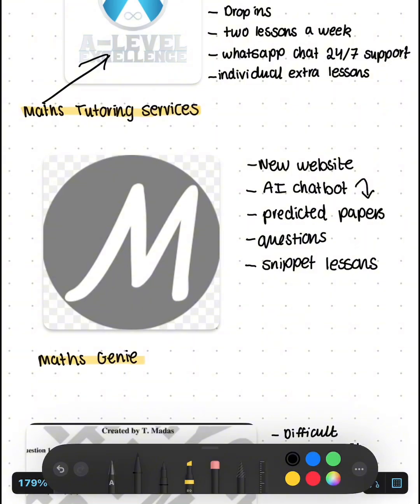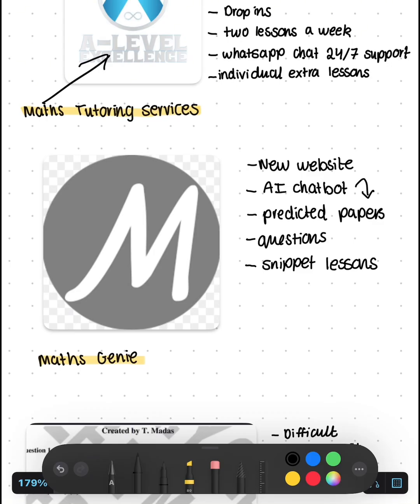Anyways, yeah, the AI chatbot really helps because I was doing a mechanics question and I was obviously really stuck because I find mechanics really difficult. So I literally just asked the AI chatbot and it takes you through every step of the question, and it's so helpful. I'm so annoyed that I didn't find this resource earlier because they also have predicted papers as well. So you can have a look at that.